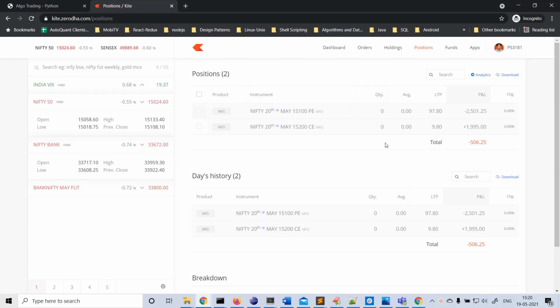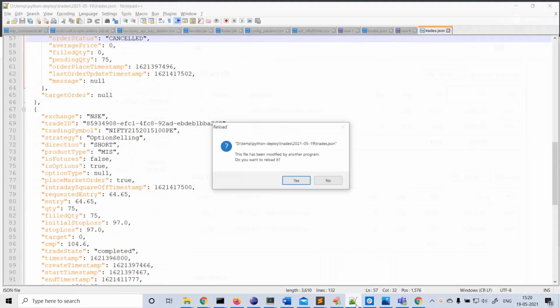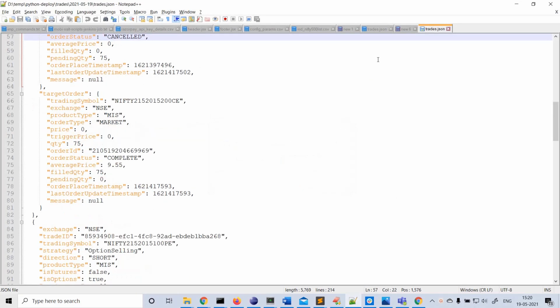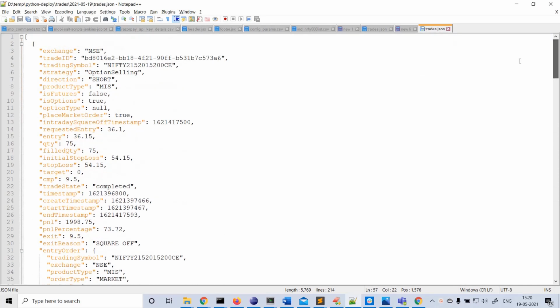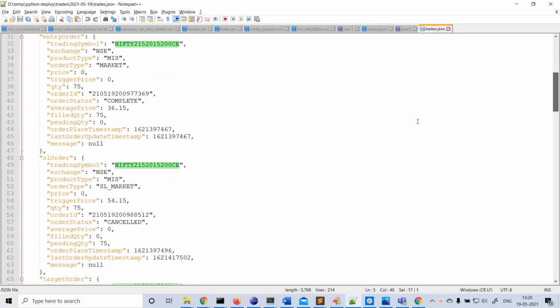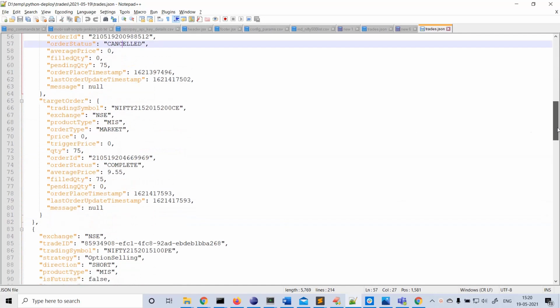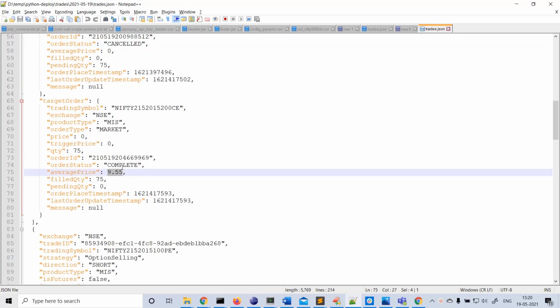Okay, after we exit, we need to check whether the trade data is updated properly in the algo or not. Okay, if you go to trade.json, so this is the CE symbol, right? Yeah, this entry order, this SL order, it was cancelled, and there is a fresh target order entry, right? Earlier it was null, right? So if you see, the exit price is average price 9.55, so order is completed.